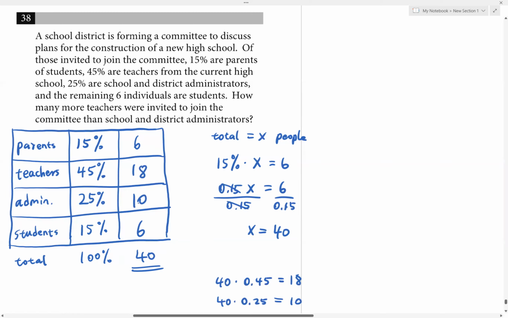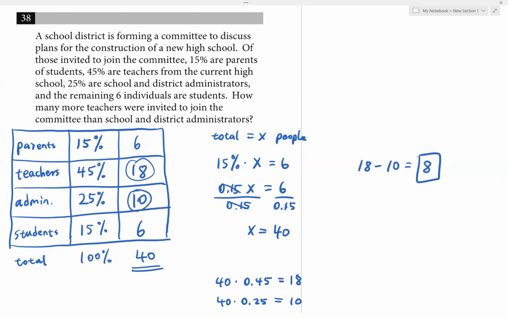Once we have all those numbers, we can go ahead and answer the question. How many more teachers were invited to join than the administrators? The teachers, we have 18. Administrators, we have 10. So you subtract: 18 minus 10. The difference is 8. All right, so we have 8 more teachers here, and that will be our final answer.